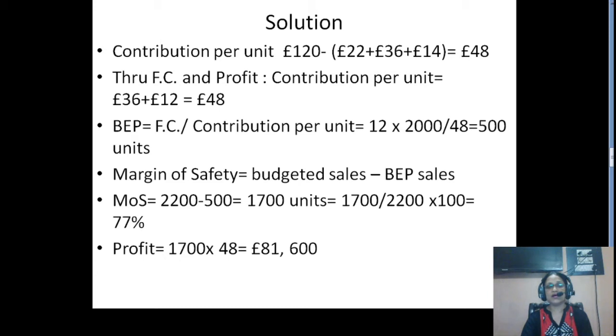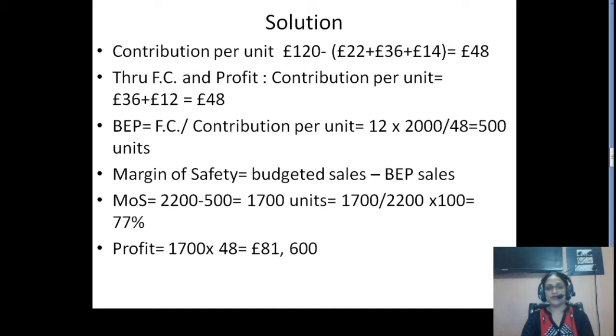Now, what will be your margin of safety? Margin of safety would be budgeted sales minus break-even sales, right? So, we have assumed that the projected sales for the next year is 2200 units. What is the break-even sale? 500 units. So, that will give you 1700 units as your margin of safety. In case of percentage of projected sale, it will be 77%.